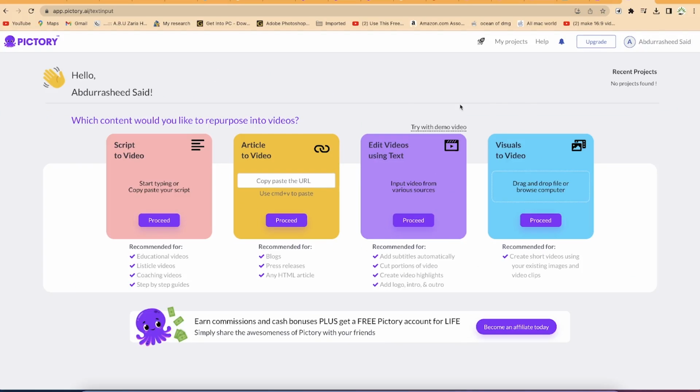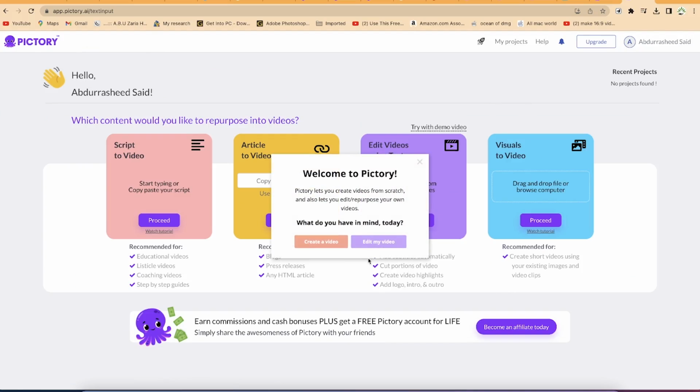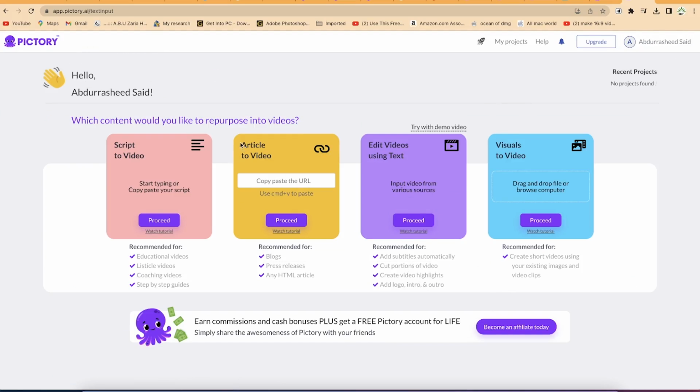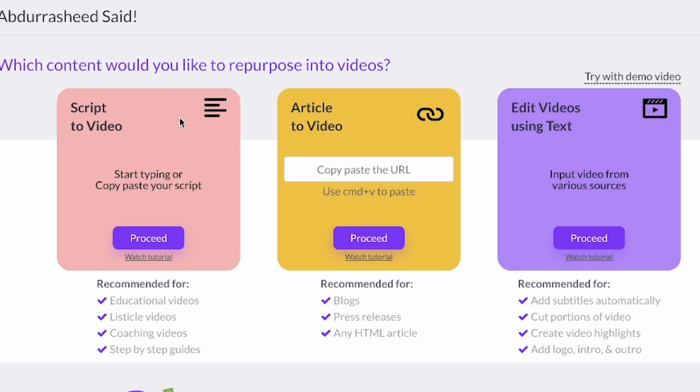All right, once you sign up, you'll be welcomed to this platform where you have all the features that you're going to use on Pictory. For example, you can do script to video: start typing or copy and paste any script and it will convert it to video. You can have article to video. If you have a specific article, you can copy and paste the URL directly and it will convert it to a video.